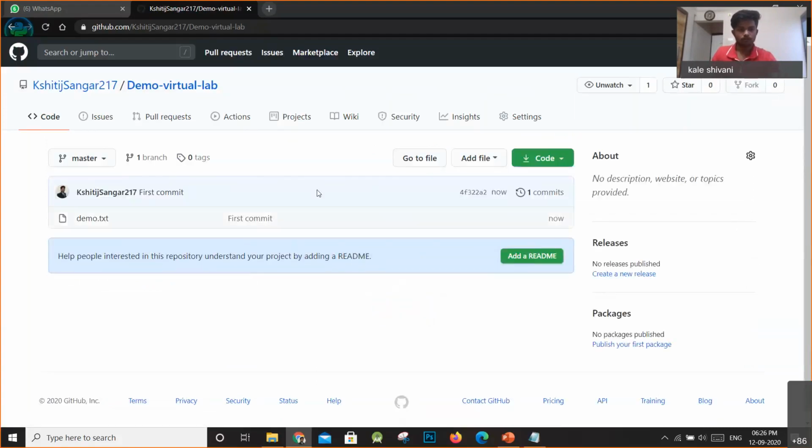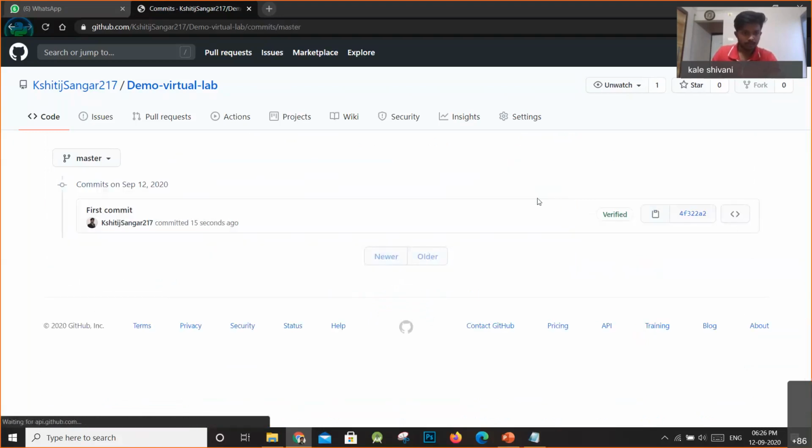So look, our first commit is done. So it just says that this is our first commit. This is your commit message. This is our file, and this just shows you that this is our first commit. Okay, I'll just click on this. So look, this is our VCS, that is version control system. So this is our version that I said before. This is our first project. This is our first version in our box, right? So this is our first version.